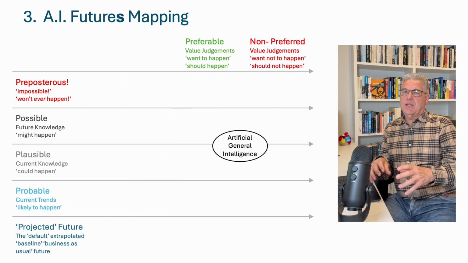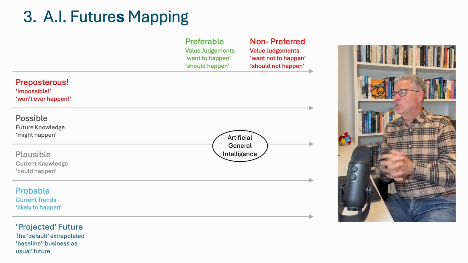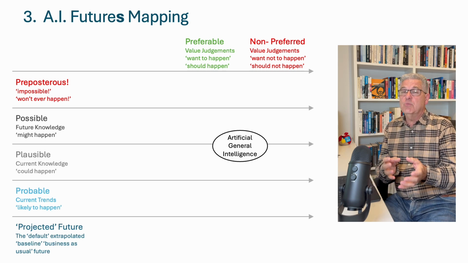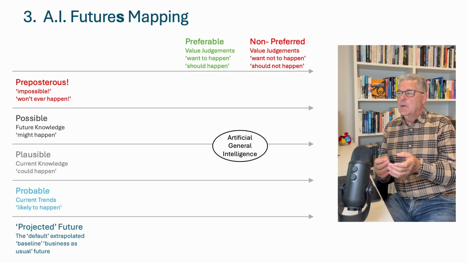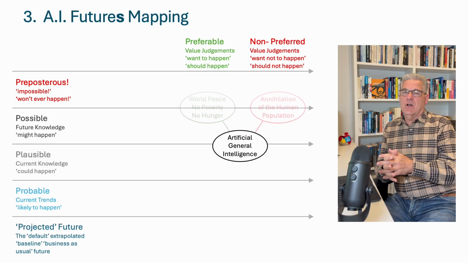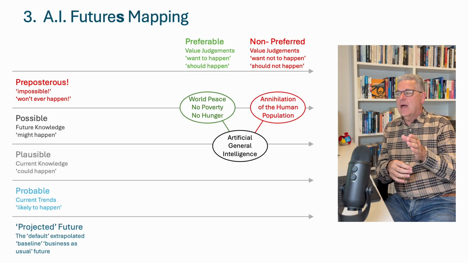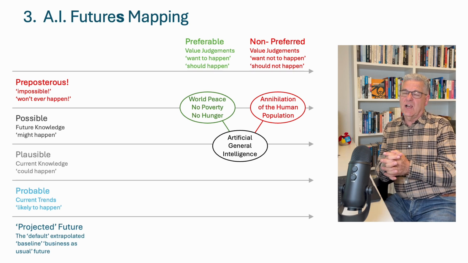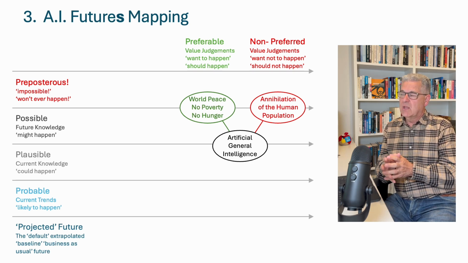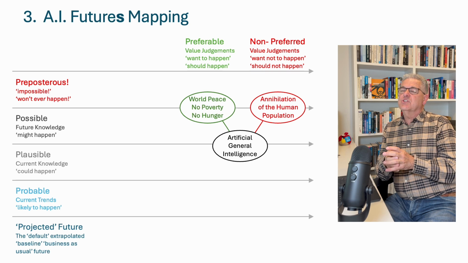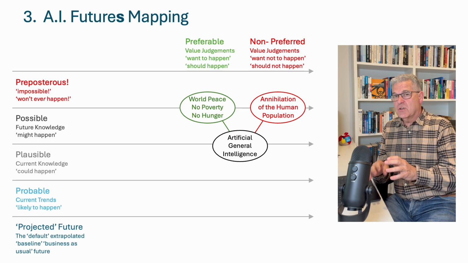There is much speculation about artificial general intelligence, human-like intelligence. But what futures do we want AGI to enable? A p-doom number is the probability of the annihilation of the human population. For many in the AI industry, their p-doom number is not 0.